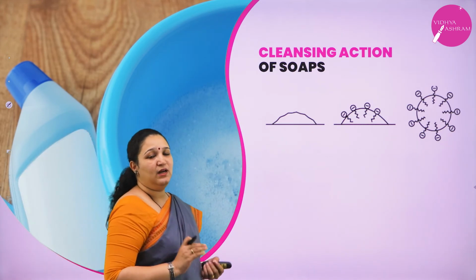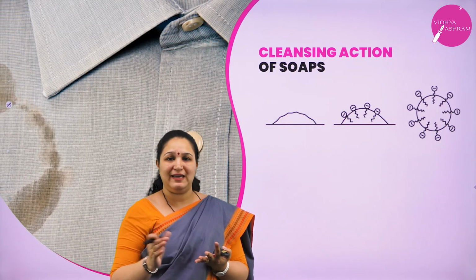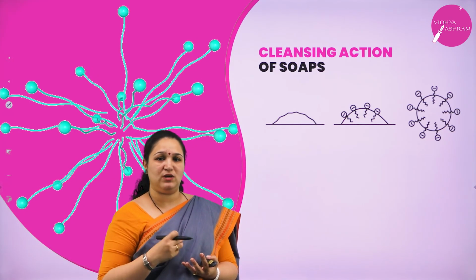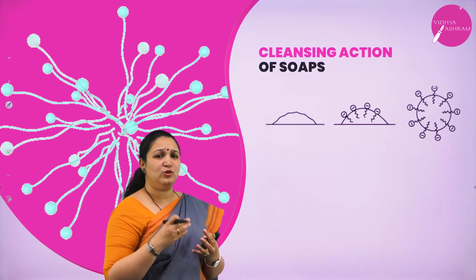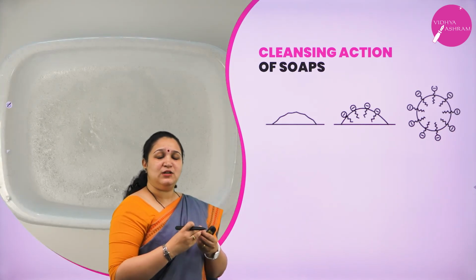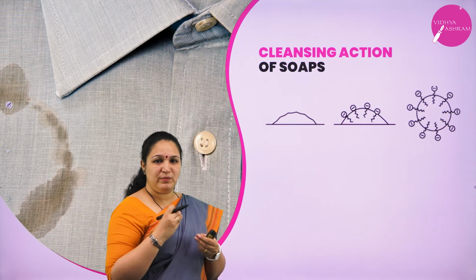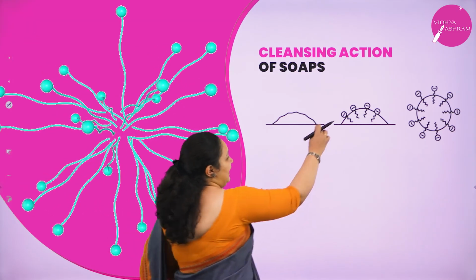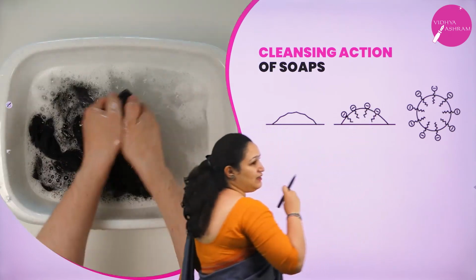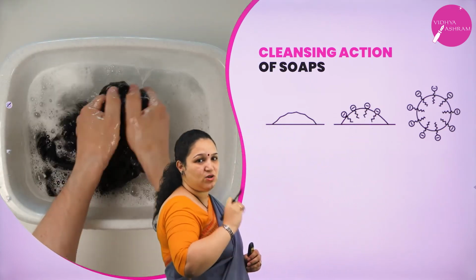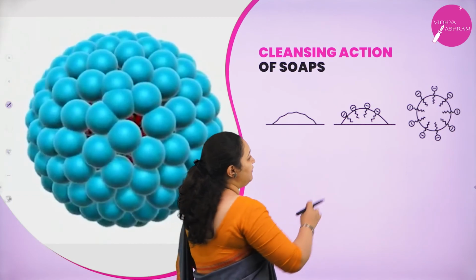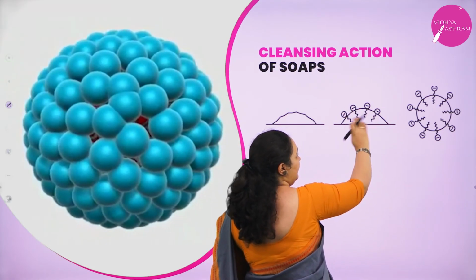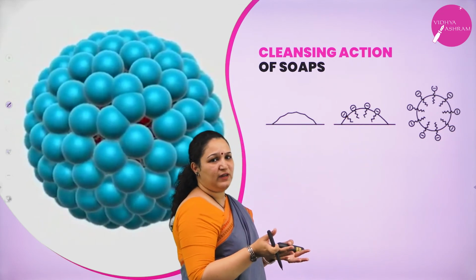Now, for example, there is some oil or grease on the cloth. The hydrophobic tail does not like water, but the dirt particle is not water. When you put soap or detergent to it, the tail part will hide inside the dirt and the head stays outside, which likes water.